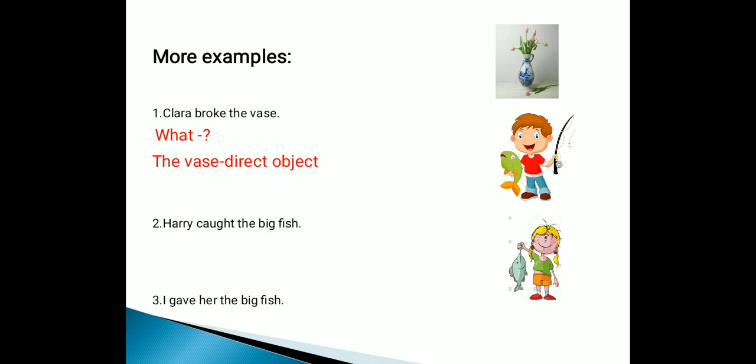In sentence number 3, I gave her the big fish. Here we can find two objects. One is her, another is the big fish. Now don't be confused about which is the direct object over here. So ask the question, I gave what? Definitely the answer is the big fish. So the big fish is the direct object.